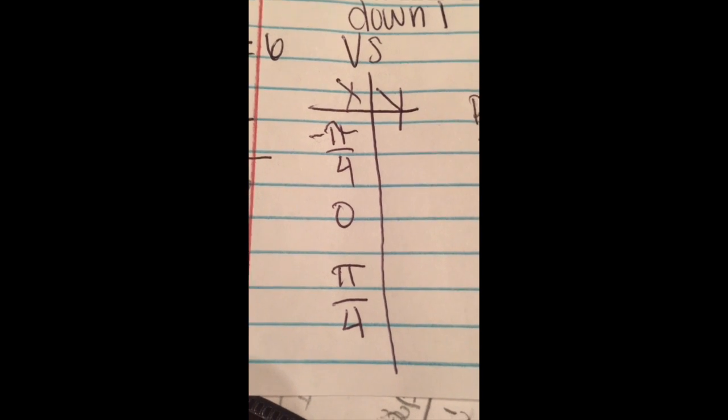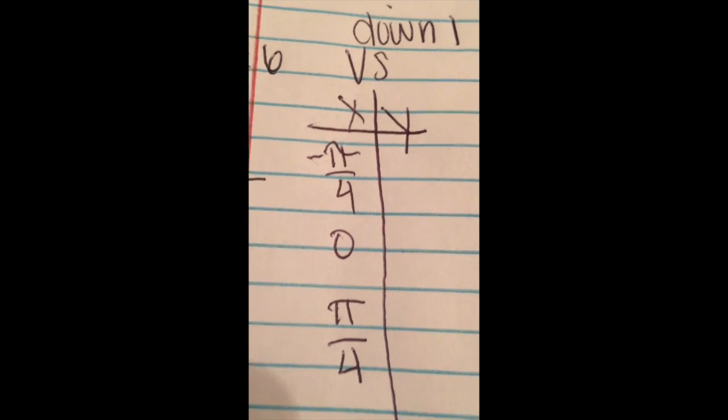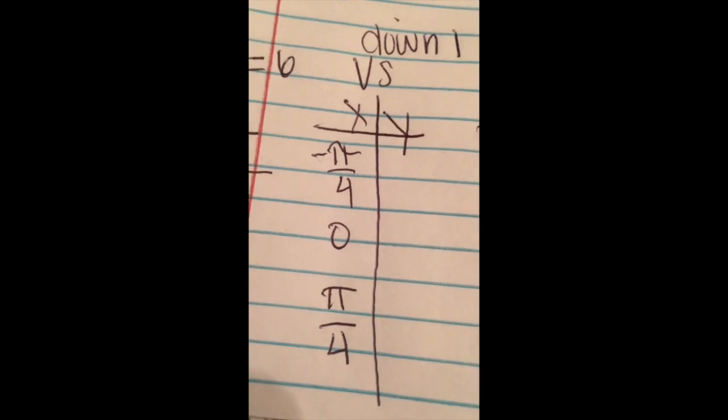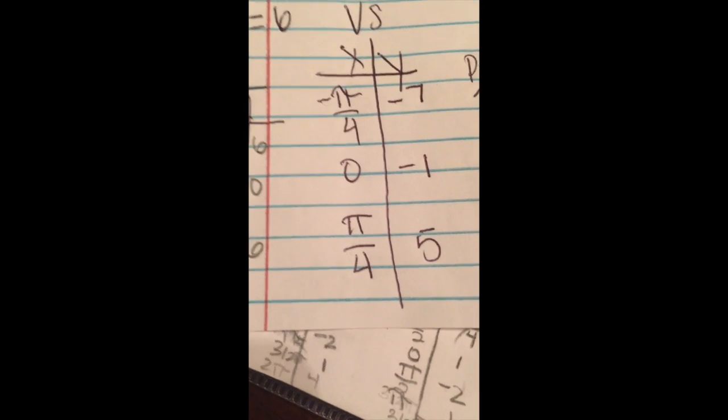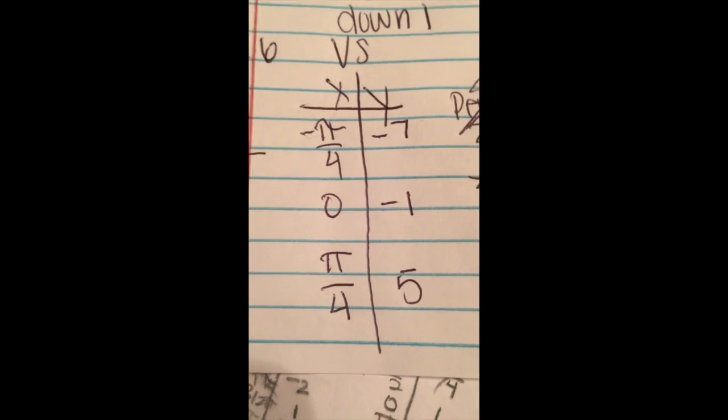Next, we are going to apply the vertical shift. I wrote down the next transformation, which is down 1. So it's going to take these points right here and subtract 1 from all of them. And now you can see the new points where it was once negative 6, 0, and 6. The y values are now negative 7, negative 1, and 5.